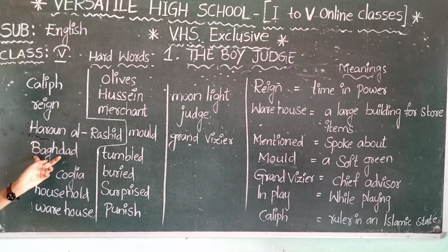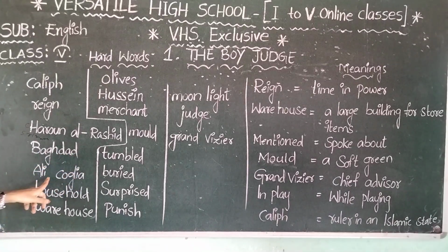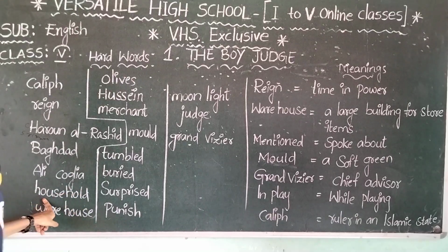Next one, Baghdad. B-A-G-H-D-A-D. Baghdad. Next one, Ali Cogia. The G is silent. We call that Ali Cogia. A-L-I-C-O-G-L-I-A. Ali Cogia. Next, household. Another hard word is given to you. Yes, household.